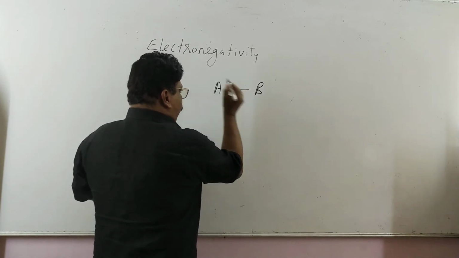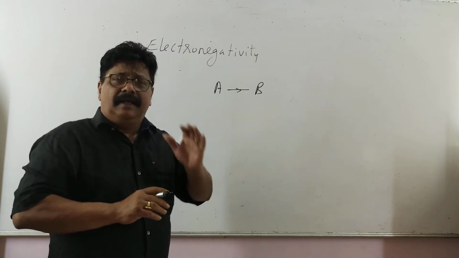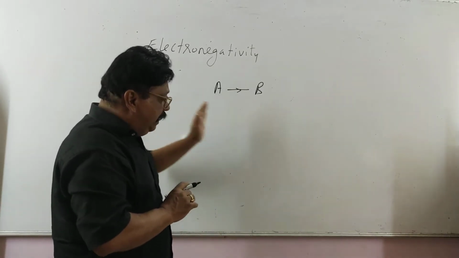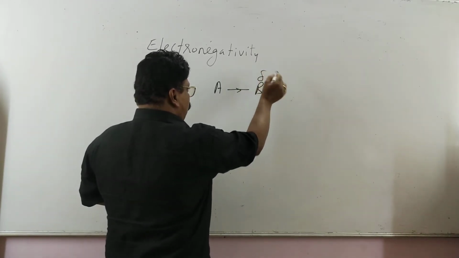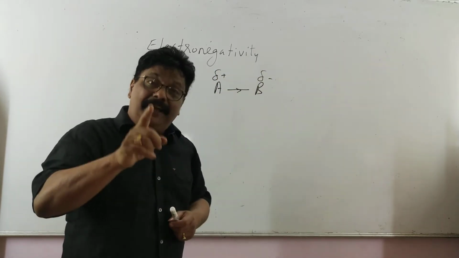The shared pair of electrons, it's a covalent bond. The shared pair of electron cloud B की तरफ शिफ्ट होगा, so B will become partially negative and A will become partially positive.